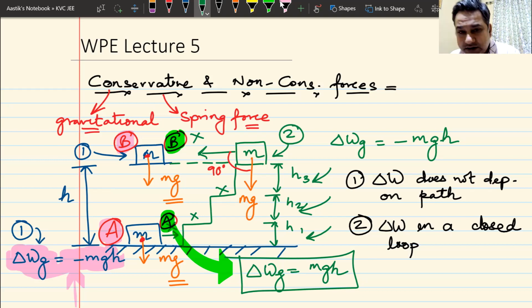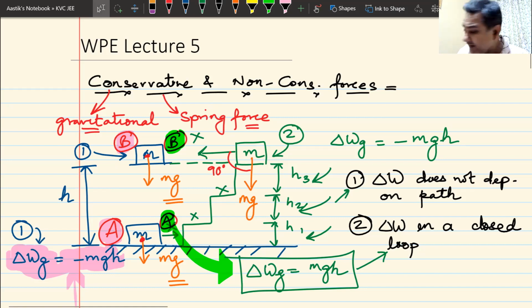Now if I find the total work done from A to B and B to A, my total work done in this closed loop is zero. That is correct. So this is the second point. These are the two things you must remember about a conservative force. A conservative force is a force where, number one, work done does not depend on path. Number two, work done by a conservative force in a closed loop is 0. Please note it down. These are the two things you should never forget.